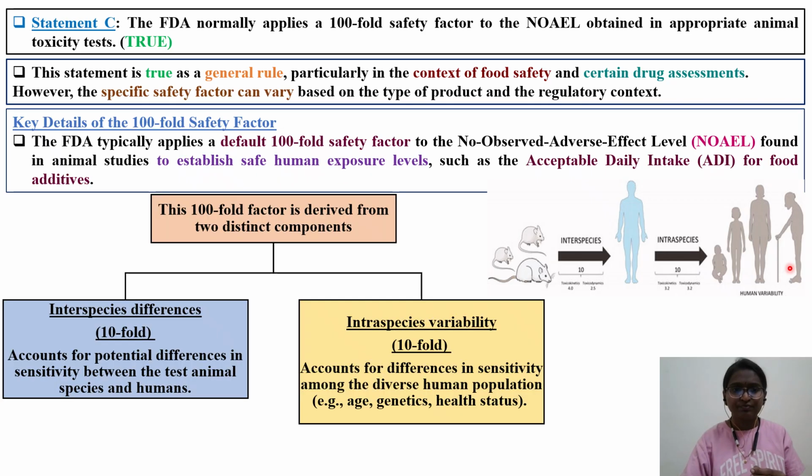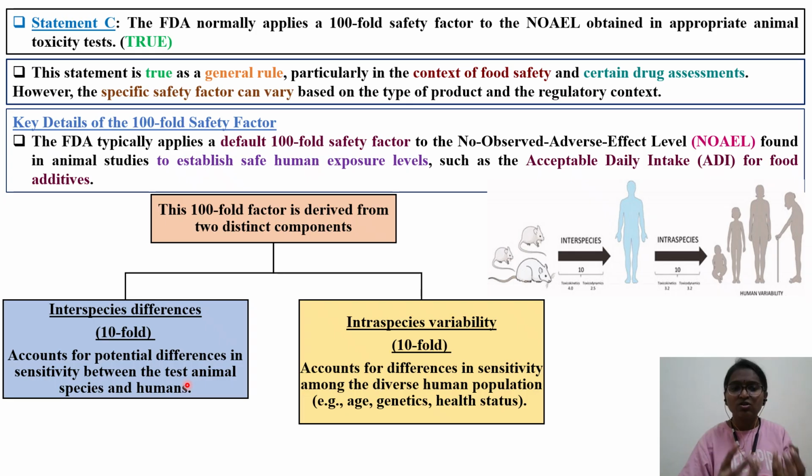This 100-fold safety factor is derived from two components: one is the interspecies factor, the second is the intraspecies factor. The interspecies factor is 10-fold, and the intraspecies factor is also 10-fold. The interspecies factor means between mice and human, rat and human, dog and human, monkey and human, that is, between two different species. It accounts for potential differences in sensitivity between the test animal species and the human.